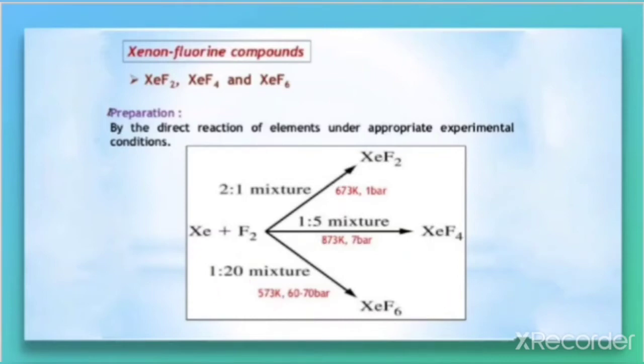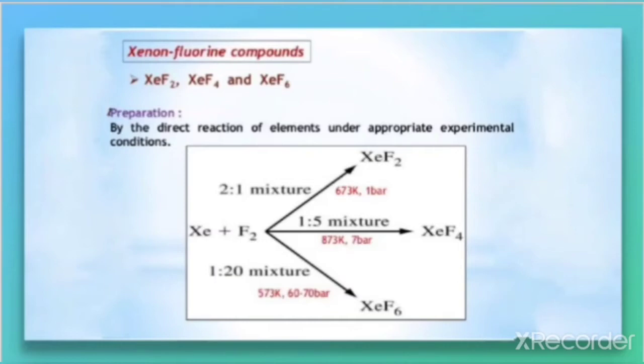So from this diagram it is clear that the reactants are the same, but we are getting different products. That is, the conditions are chosen appropriately in order to prepare the particular compound. This takes place in extreme conditions because usually xenon and fluorine do not combine in normal conditions. They only combine when certain appropriate experimental conditions are given. In normal conditions it will not react because of the stable configuration of xenon.